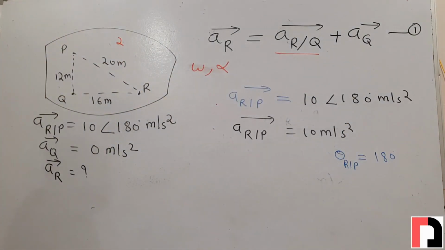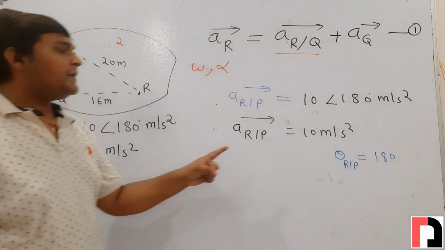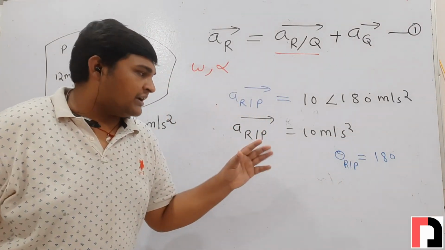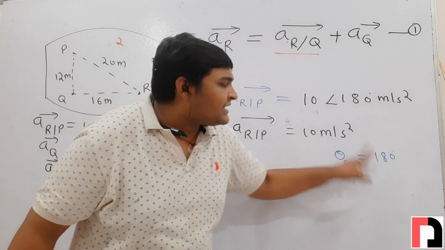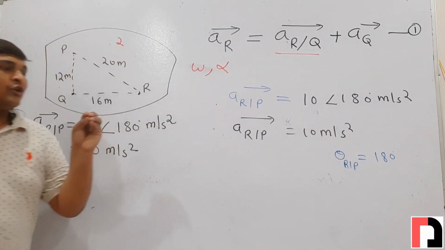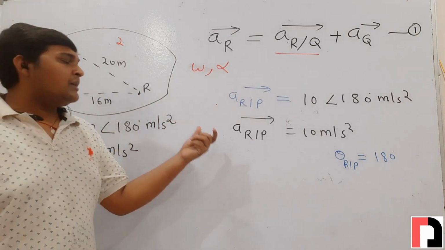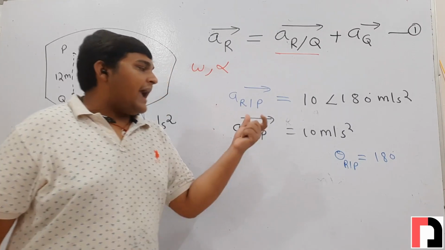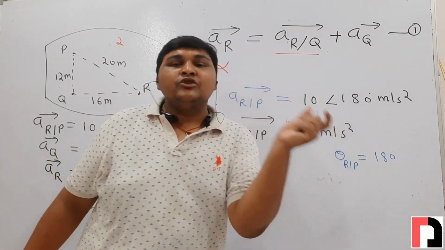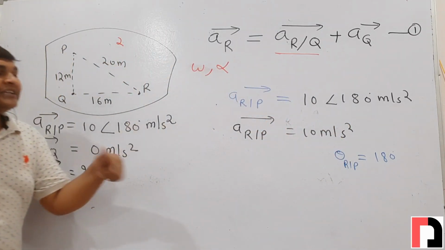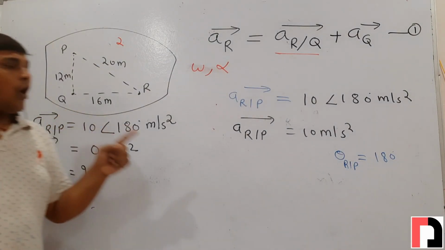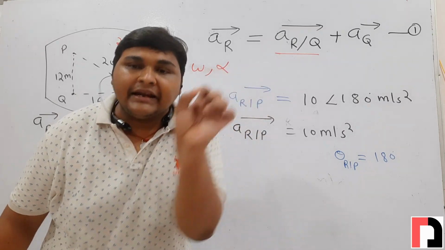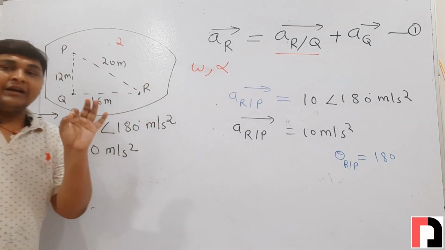Now whenever in any vector equation the angle is given but it is not mentioned in the question from where we have measured this angle, we will always measure this angle from the positive x-axis in anti-clockwise. But listen to my words carefully.